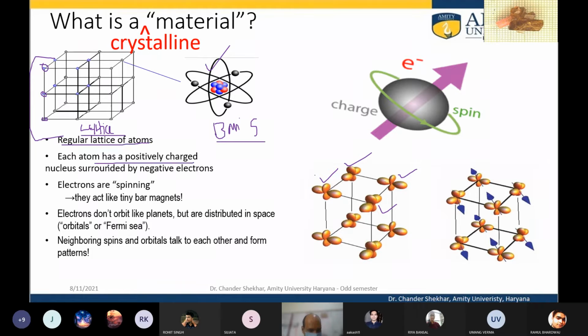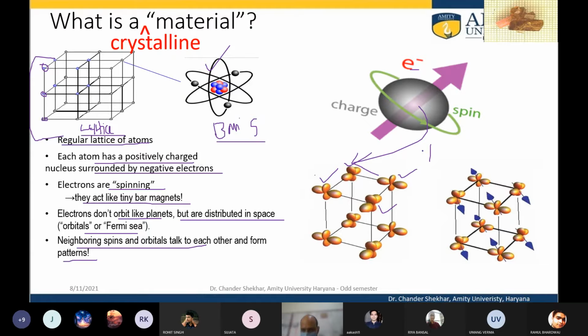Each atom has a positive charge nucleus surrounded by negative electrons spinning, and they act like tiny magnets or bars. These electrons do not orbit like planets, but are distributed in space. Neighboring spins of individual atoms interact with one another, and they form patterns. So this is an atom. The spin is attached to each atom, which is a characteristic of the electron spinning around the nucleus,